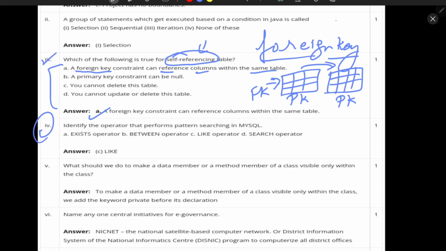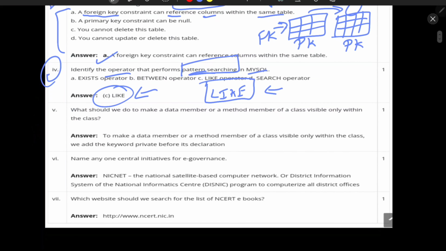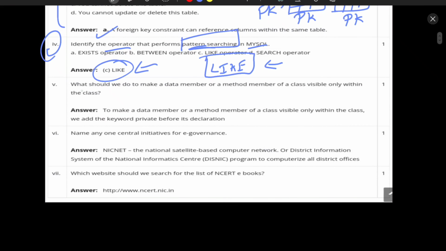Fourth question is: identify the operators that perform pattern matching in MySQL. So which of the operators are doing pattern matching? This is the LIKE command. You can check out the LIKE command, how it is working in your book. You can check out this code. Then after that you will get to know about this thing.